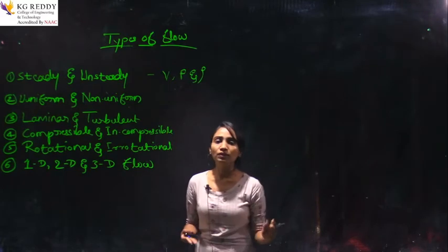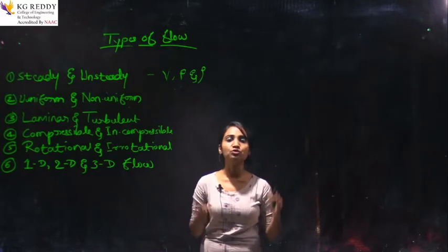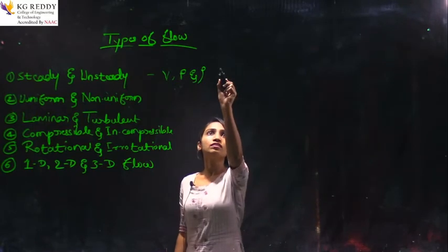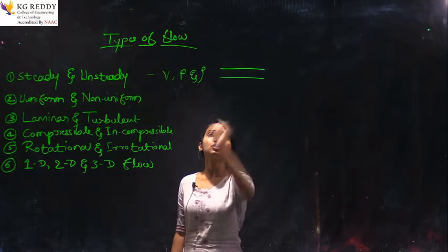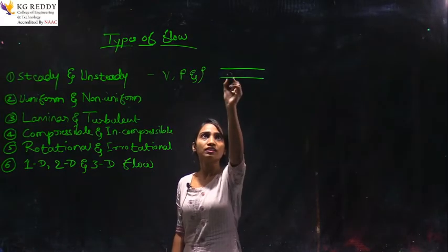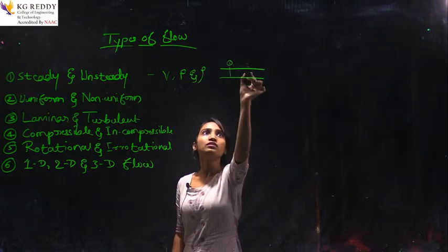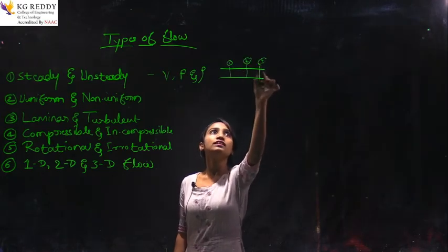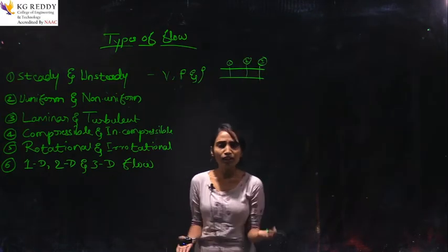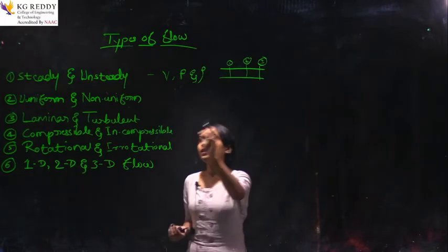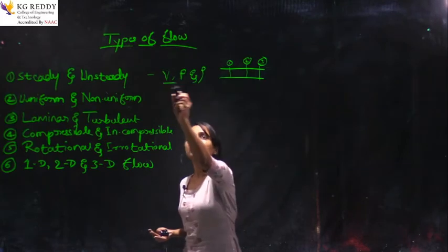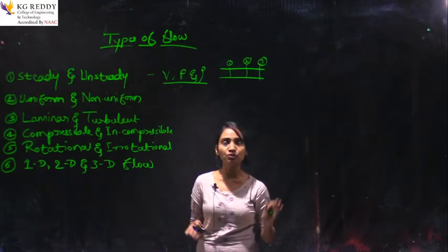These properties do not change with time. Consider this is the pipe section, and consider three points, this is 1, this is 2 and this is 3. Consider any point. Here the study says the properties of the liquid do not change with time.